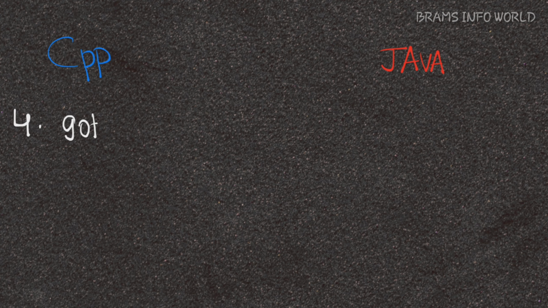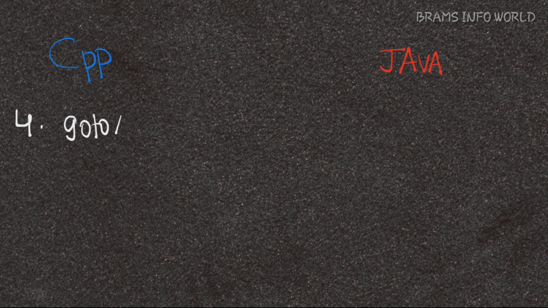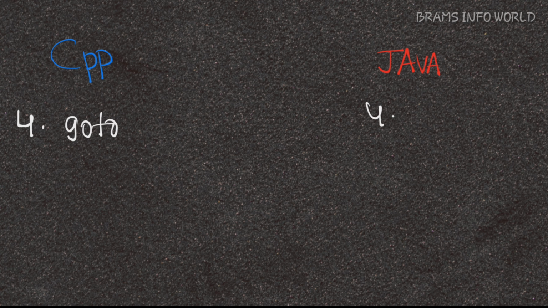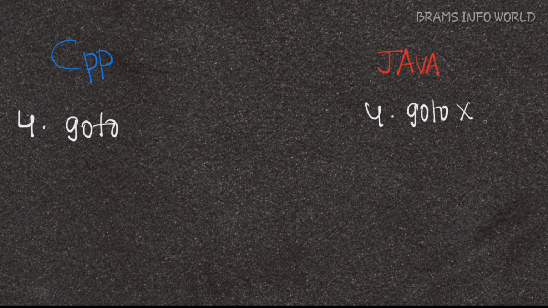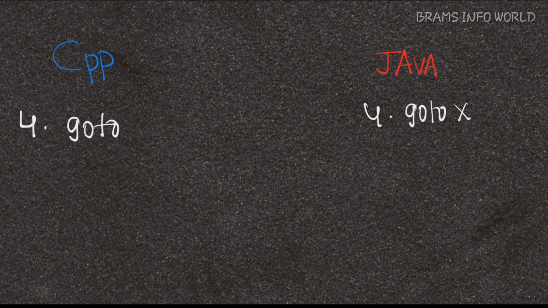C++ supports goto statement, whereas Java does not support goto statement, like C language.